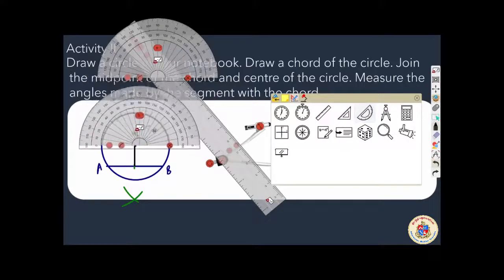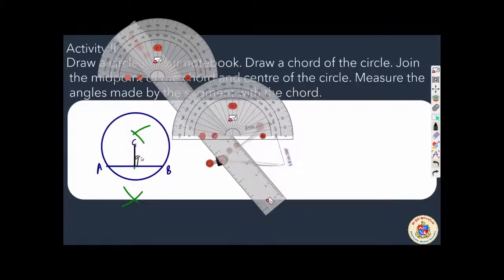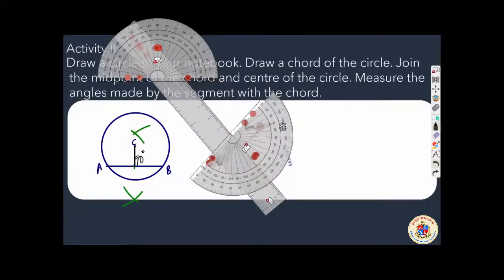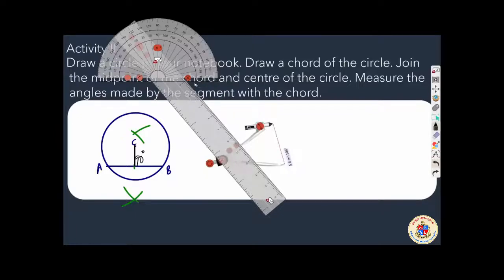Bring the protractor, keep it here and check. Oh, super. It is 90 degrees. नहीं तो भी हमको मालूम था जब बाइसेक्टर ही परपेंडिकुलर है. So naturally it will be 90 degrees. Okay. So my dear students, you could understand that what we say,